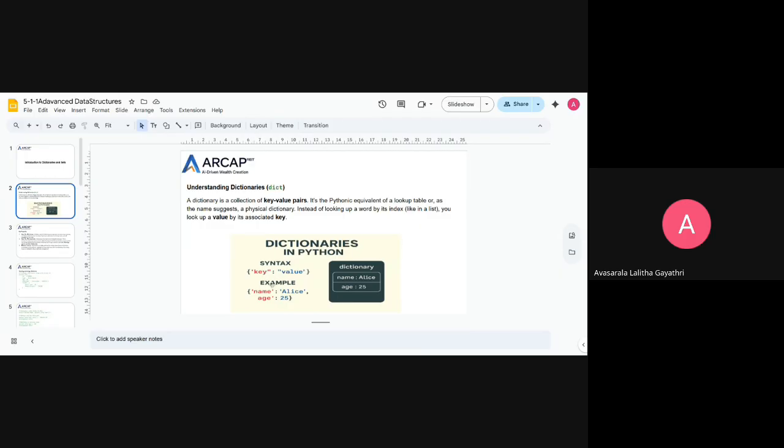So the example is, here the key is name and the value is Elise. And here the key is age and the value is 25. So name and age are keys, Elise and 25 are values. So this is a key value pair. This is the syntax of a dictionary.